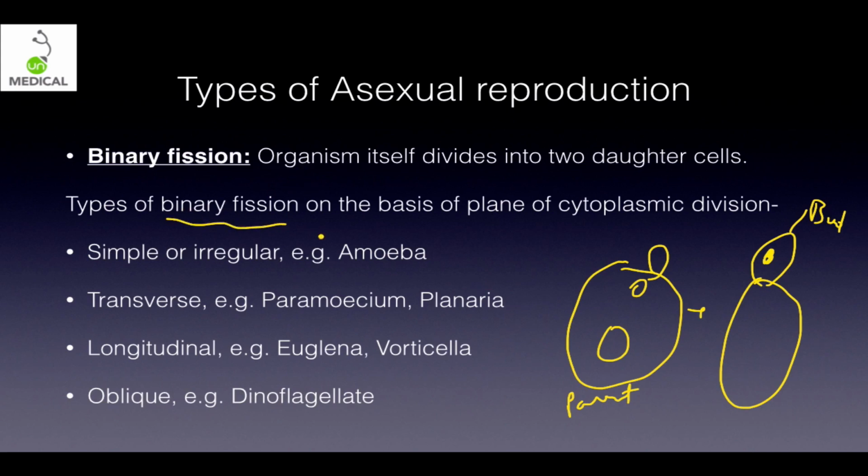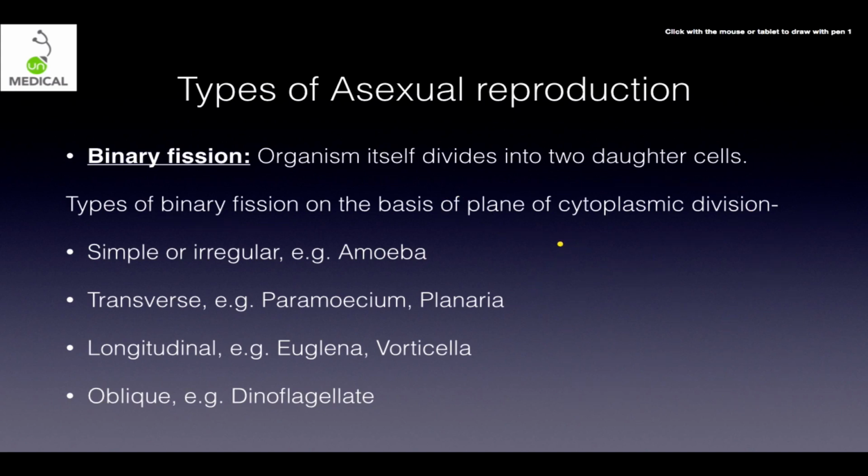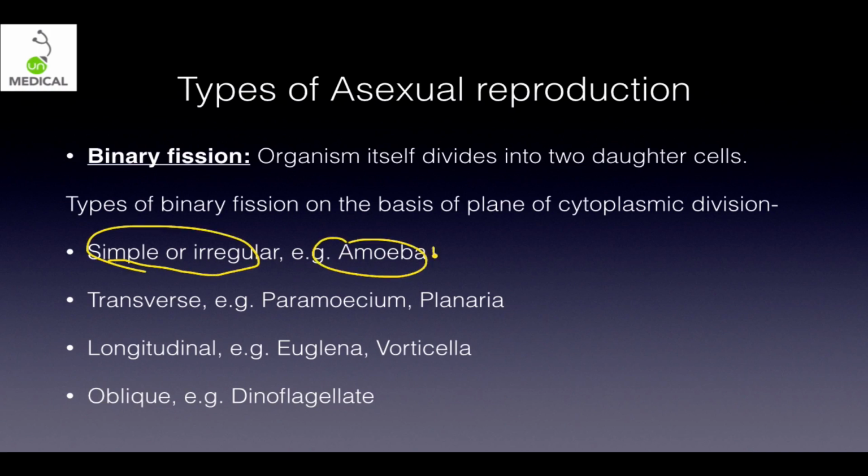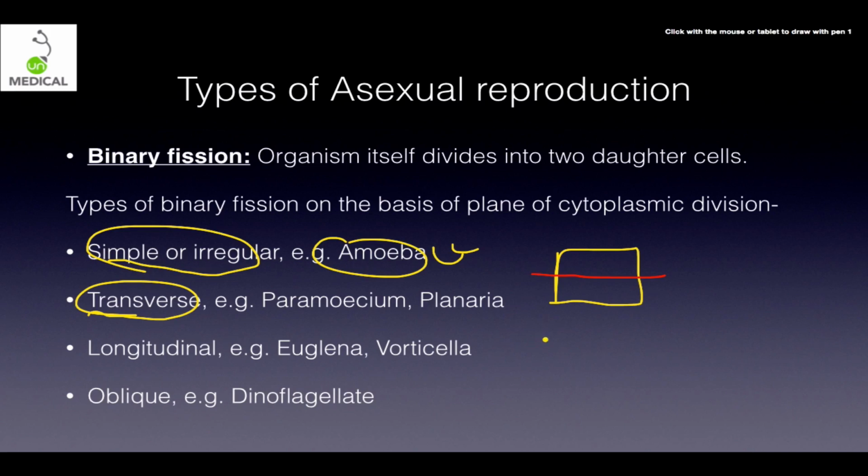So the types of binary fission depend on the plane of cytoplasmic division. So now it is also very important. Let's see here. In case of amoeba it is completely irregular, so you don't have any particular plane. अगर आपके पास कोई specific plane नहीं है, that is called simple or irregular binary fission. Example in case of amoeba. Then we have the transverse plane. So let's say this is an organism. If the division happens horizontally, it is called transverse. In case of longitudinal, let's say this is an organism, so this is longitudinal, and if this is an organism, if this is happening like this, these are called oblique.